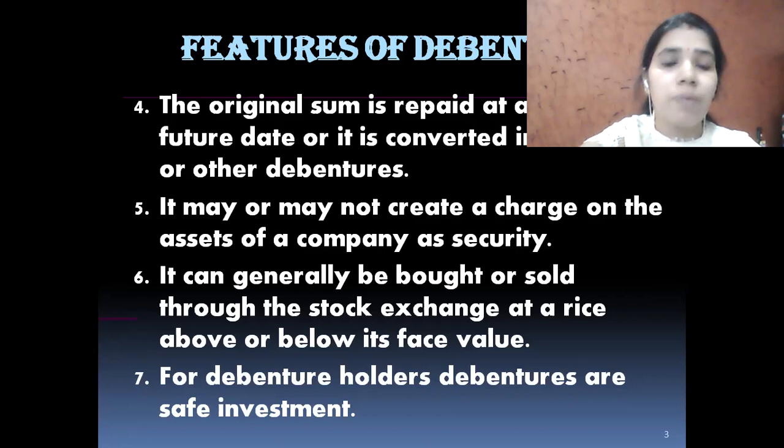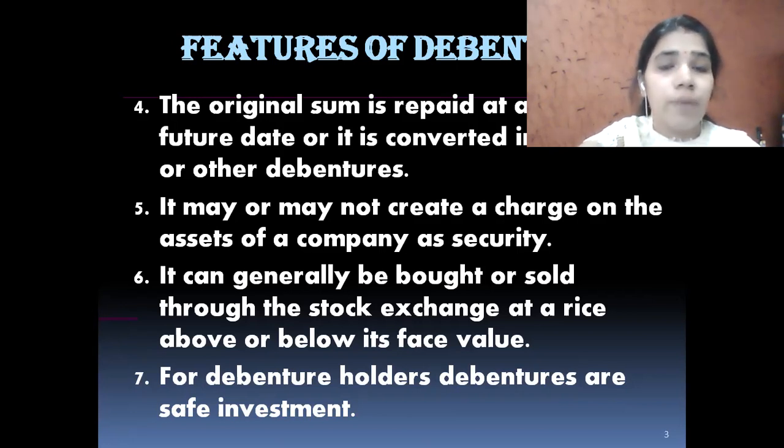Means some debentures are secured and some debentures are unsecured. So it totally depends upon the company whether they issue debentures as secured debentures or as unsecured debentures. It can generally be bought or sold through the stock exchange at a price above or below its face value.